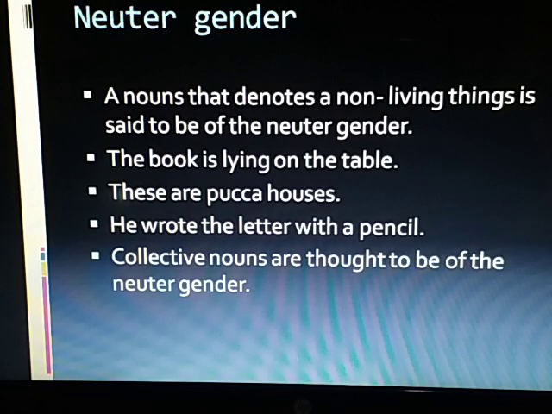Neuter gender. A noun that refers to neither male nor female is said to be in neuter gender. For example: The book is lying on the table. These are pakka houses. He wrote the letter with a pencil. In the above examples, book, table, houses, letter, and pencil are in neuter gender because they refer to neither male nor female.